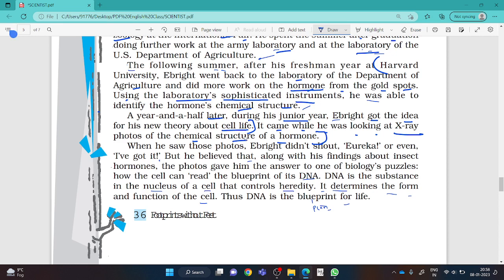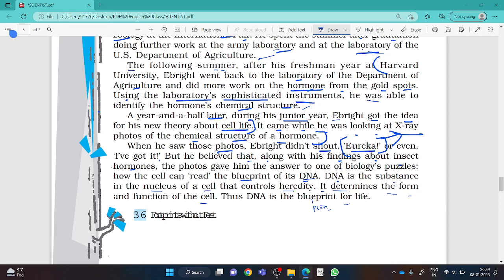Okay, when he saw those photos, Ebright did not shout Eureka. Please comment in the comment box whose work this was. Eureka means, name the scientist who said Eureka after any experiment, or even "I have got it." But he believed that, although it was with his findings about insect hormones, the photos gave him the answer to one of biology's puzzles: how a cell can read the blueprint of DNA.